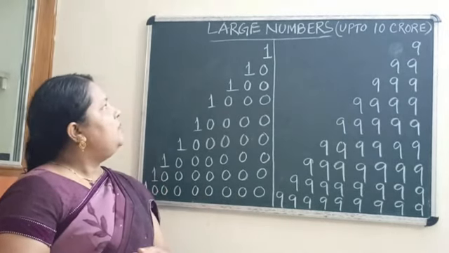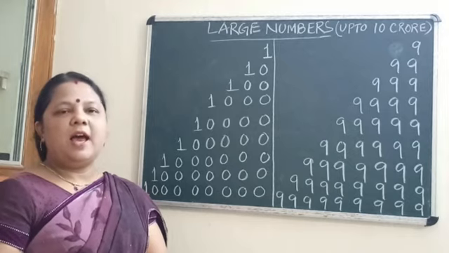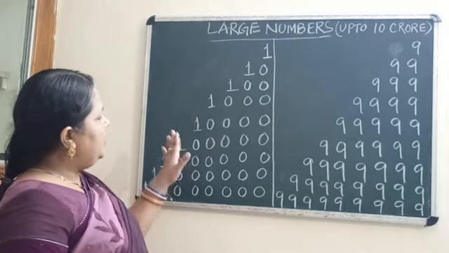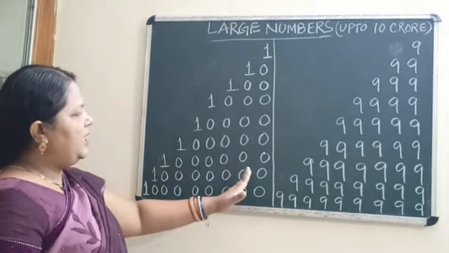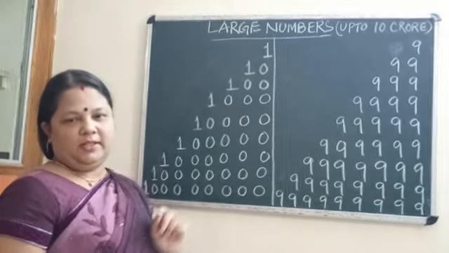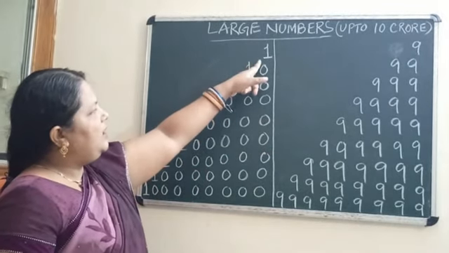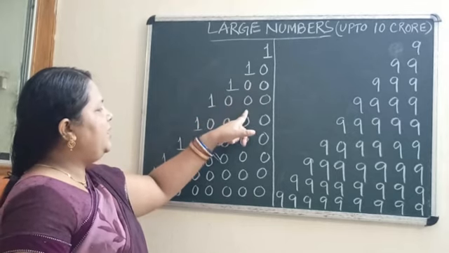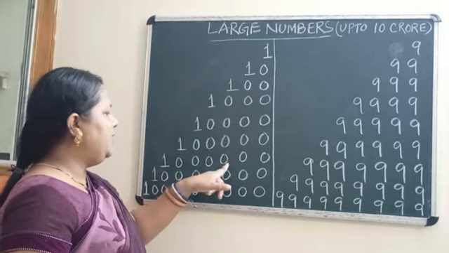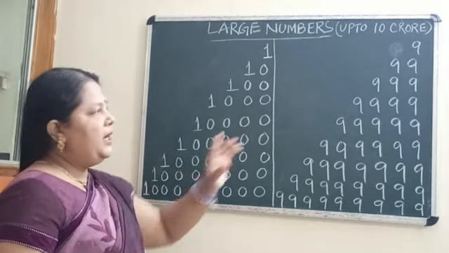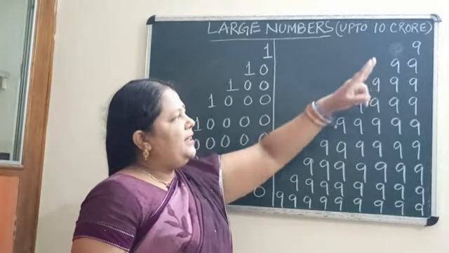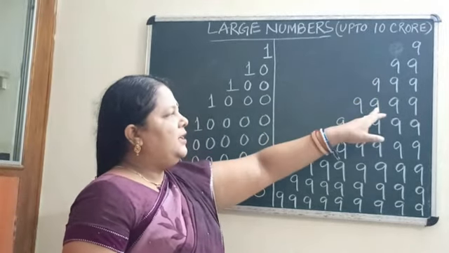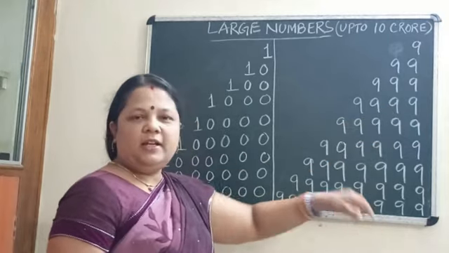So we will start this chapter, large numbers. You can see on the board I have written some numbers: 1, 10, 100, 1000, 10,000, lakh, 10 lakh, crore, 10 crore, and here 9, 99, 999, 9999, and so on.